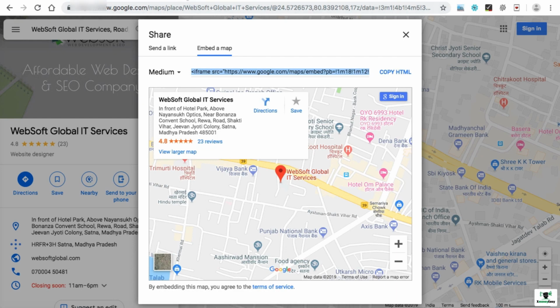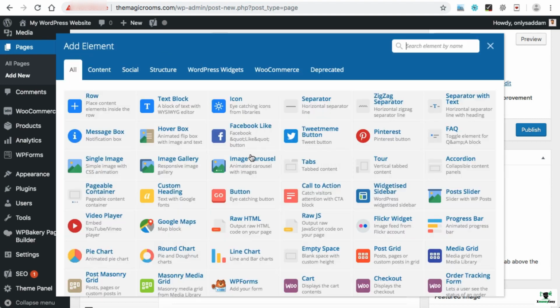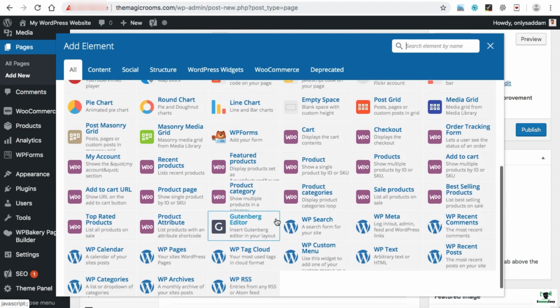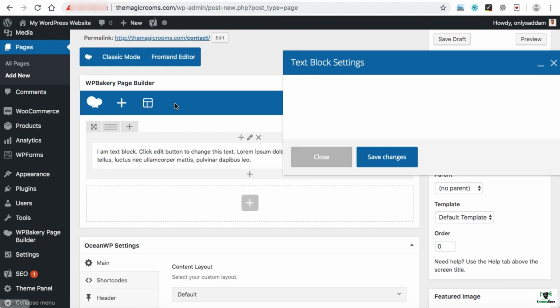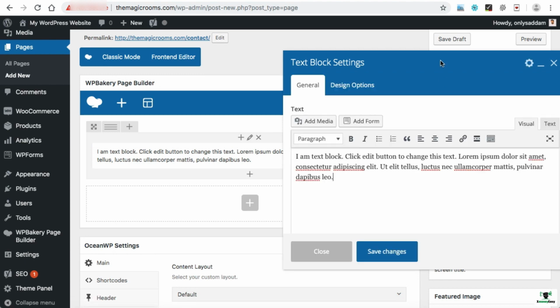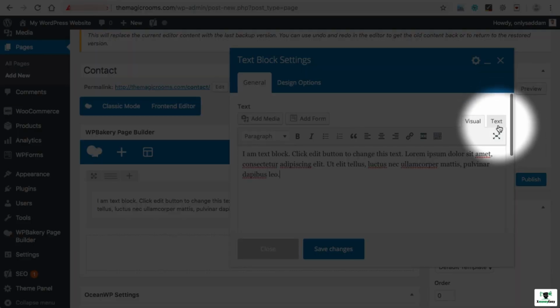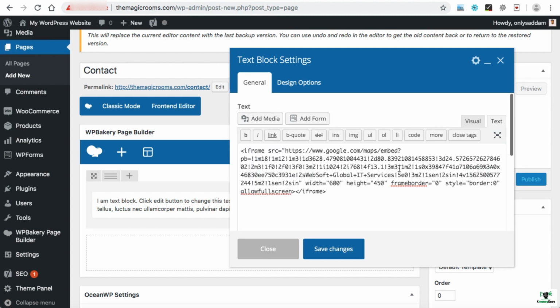Now let's go back to our contact page backend area. Click on this plus so that we can add an element. Now we have to add this text block. There are so many elements available. You can use them, and these are just for your practice purpose. I'm just going to use text block because whatever HTML content or shortcodes you would like to paste, everything can be pasted in this text block area. So go to the text one over here, then just paste the code that we have copied. So this is the Google Map code.